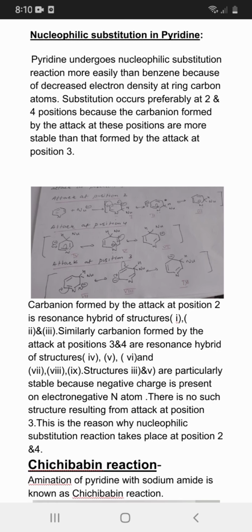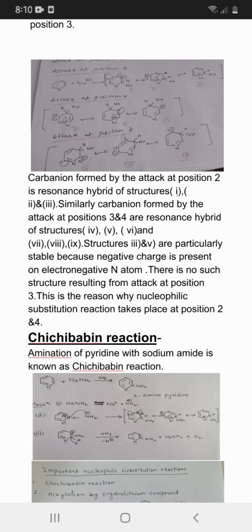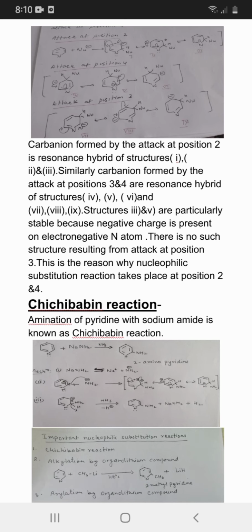The carbonium ion formed by the attack at position 2 is a resonance hybrid of the structures first, second and third. The carbonium ions formed by the attack at positions 3 and 4 are resonance hybrids of structures 4, 5 and 6 and 7, 8, 9. Structures 3 and 4 are particularly stable because the negative charge is present on the electronegative nitrogen atom. There is no such structure resulting from attack at position 3. This is the reason why nucleophilic substitution reaction takes place at positions 2 and 4.